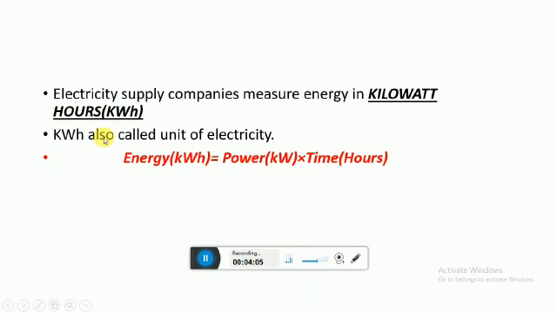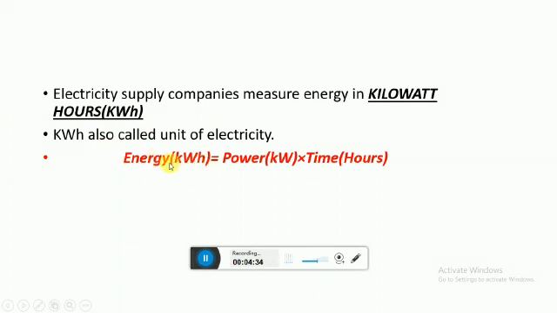Kilowatt hour is also called the unit of electricity. Whenever we say we use 4 units, 10 units, 100 units of electricity, in other words we are saying we use 100 kilowatt hours. If we use 50 units, it means 50 kilowatt hours.